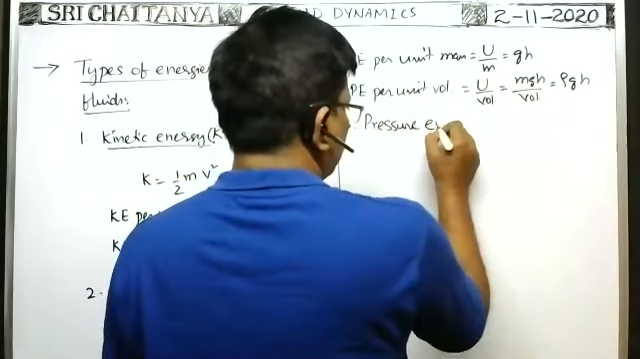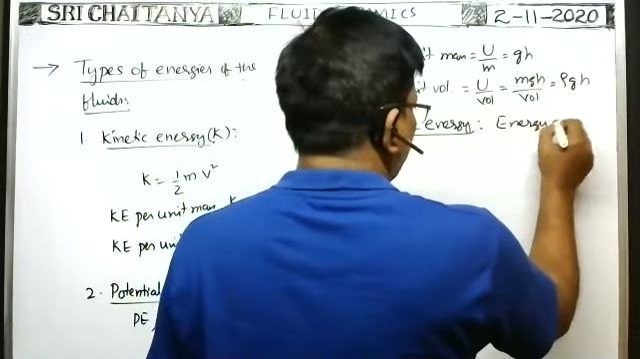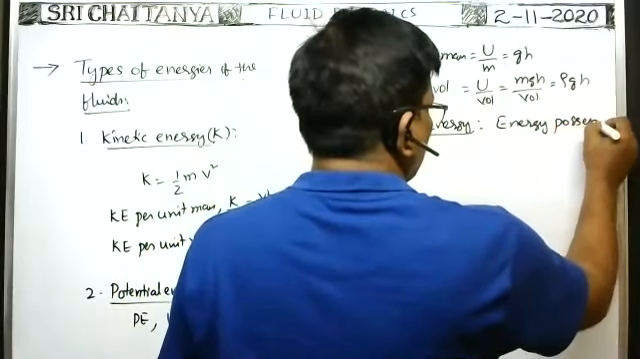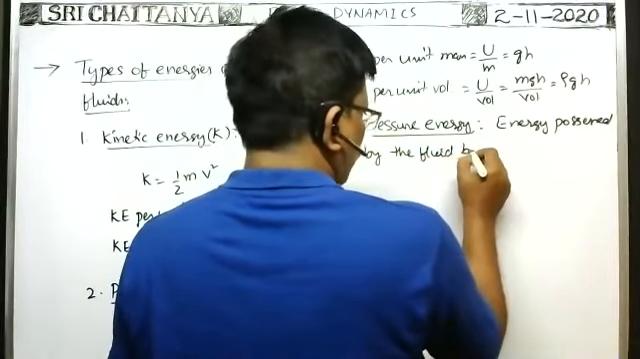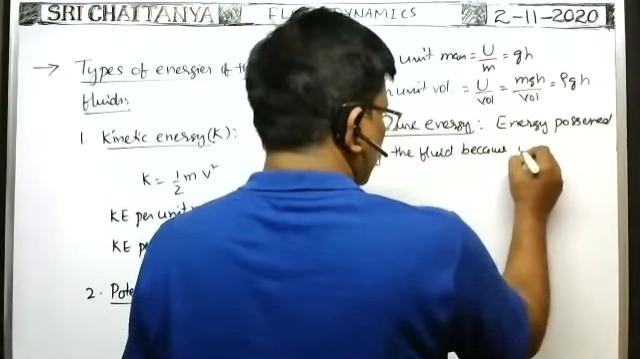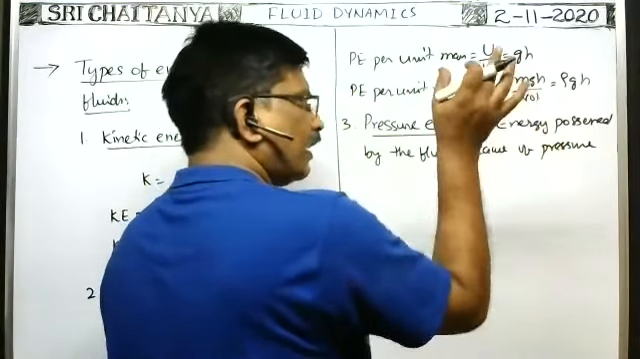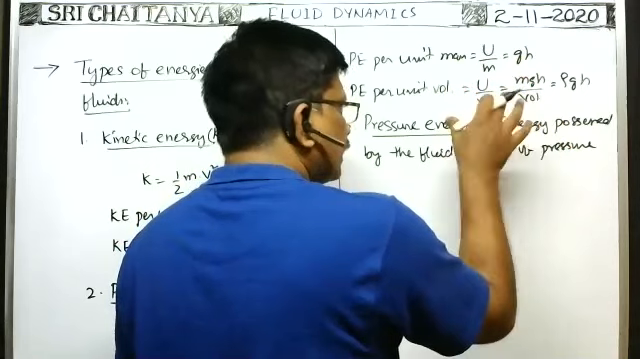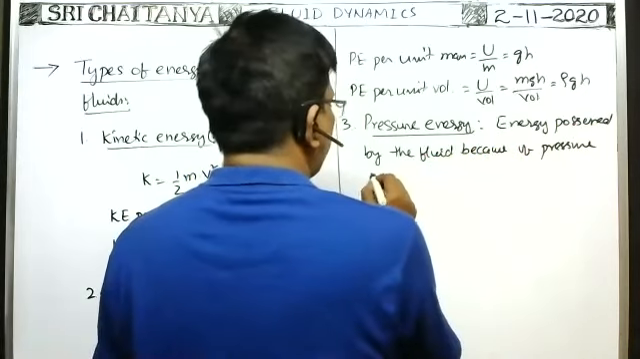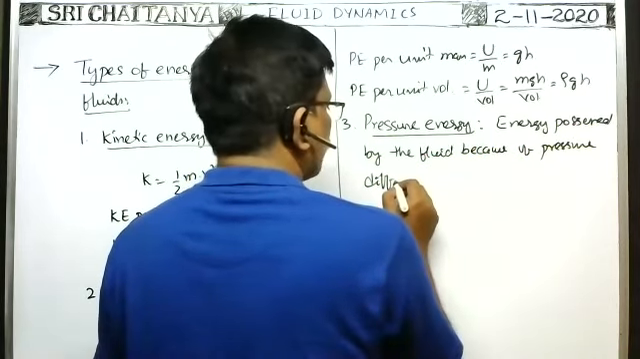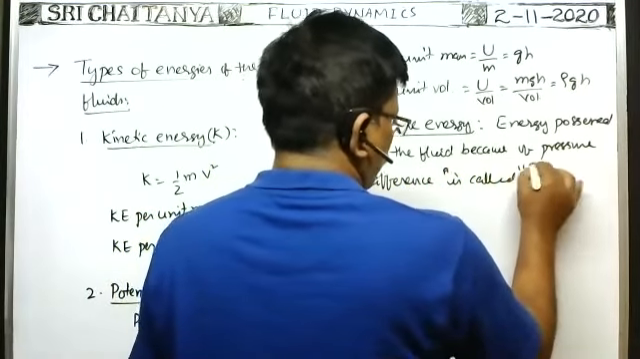Pressure energy. So energy possessed by the fluid because of pressure difference. Because of pressure difference, some work is done on the fluid. Such work done on the fluid is equal to the gain in pressure energy by the fluid. That's why energy possessed by the fluid because of pressure difference, or simply because of pressure, is called pressure energy.